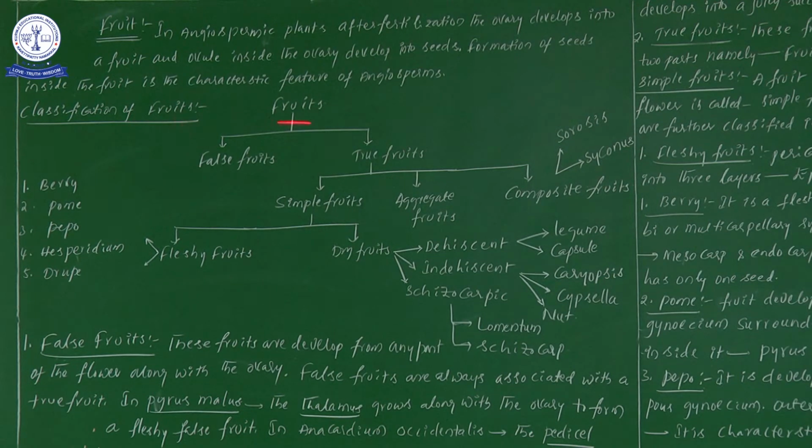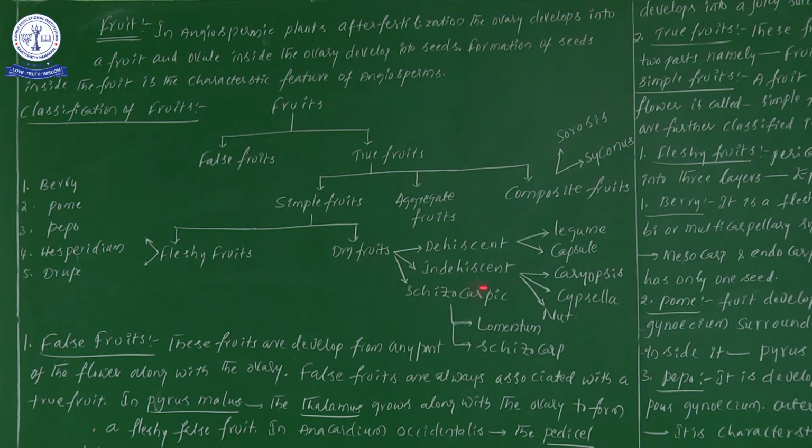Classification of fruits: two types of fruits are there, false and true. True fruits are divided into three types: simple, aggregate, composite. Simple, again two types: fleshy and dry. Fleshy, again 5 types: berry, pome, pepo, hesperidium, drupe. Dry fruits have three types: dry dehiscent, dry indehiscent, and schizocarpic. While reading schizocarpic, you need not add the word dry. Now dry dehiscent fruits, two types are there: legume and capsule.